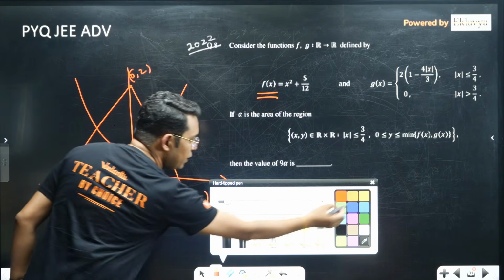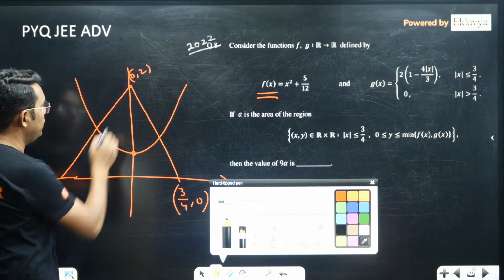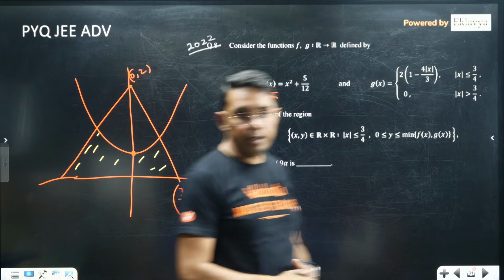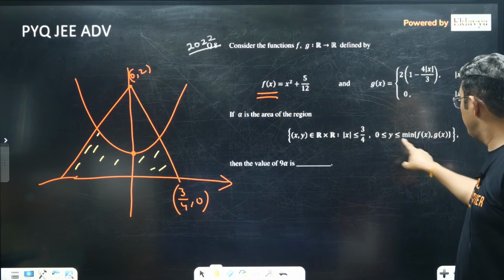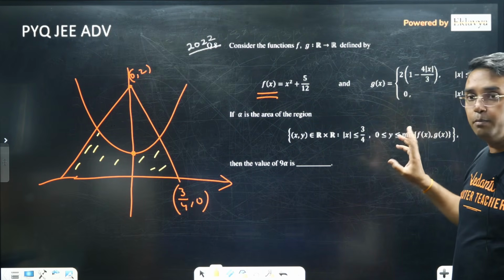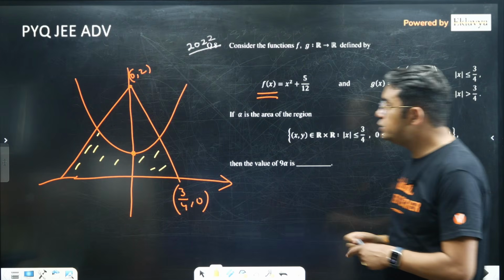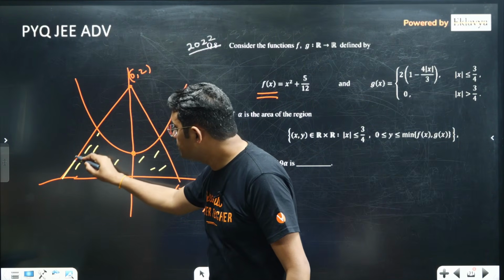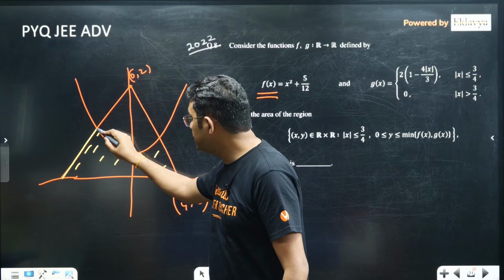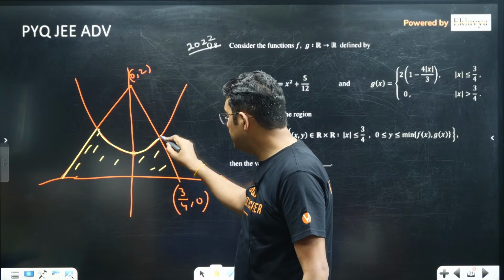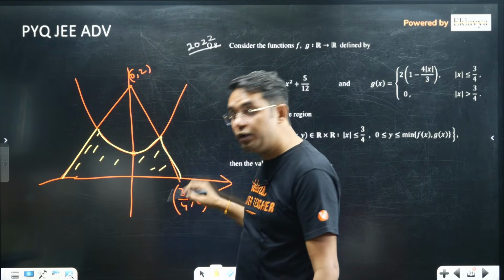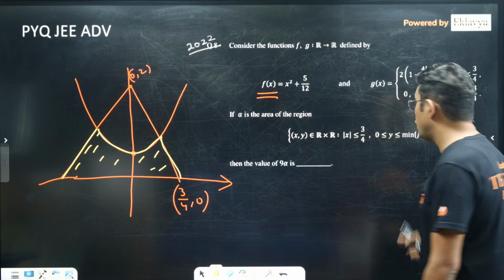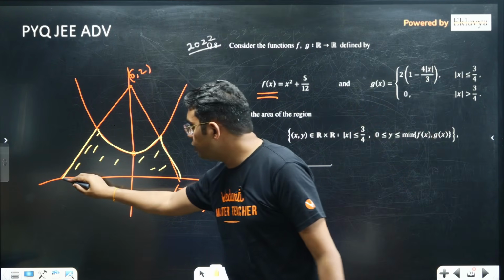So the area that we are looking for now is actually this one. You can see it. What area are they saying? They are saying y between 0 and minimum of f(x) comma g(x). As you can see, minimum of f(x) comma g(x) will be given by these lines or these curves like this in different domains. You can see these are the portions of minimum of f(x) comma g(x). So this is the area we are looking for.